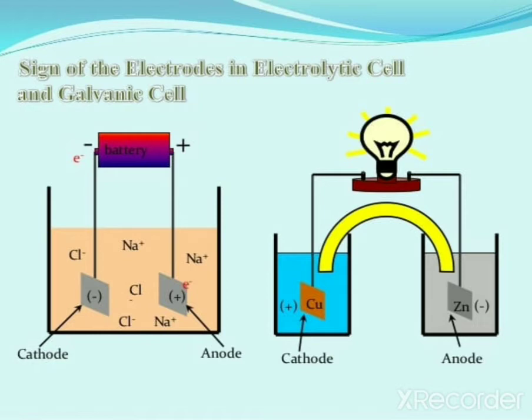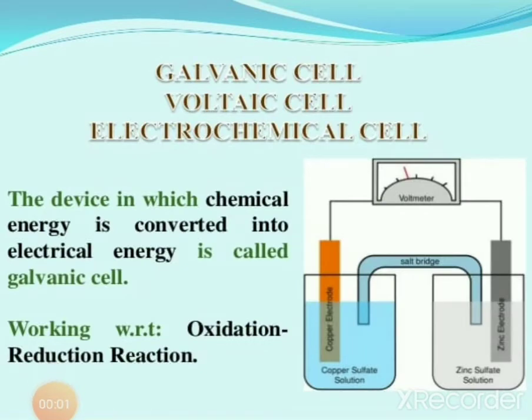Now consider cathode. The reaction taking place at the cathode is reduction, and reduction is a reaction which involves gain of electrons. Since electrons are gained, cathode is given a positive sign. Daniell cell is shown here. You can see copper rod dipped in copper sulfate solution and zinc rod dipped in zinc sulfate solution. Here, zinc rod acts as anode and oxidation takes place at the anode. Copper rod acts as cathode and reduction takes place at the cathode.